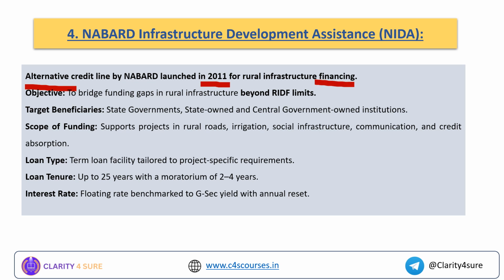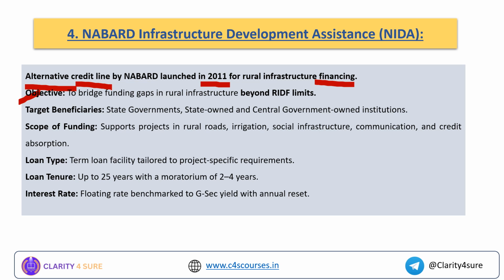Okay, see, RIDF is also a rural infrastructure financing measure only. So what is this NIDA? See, it is to bridge the funding gaps beyond your RIDF limits. Okay, this is an important point. It is an alternative credit line beyond your Rural Infrastructure Development Fund limits.